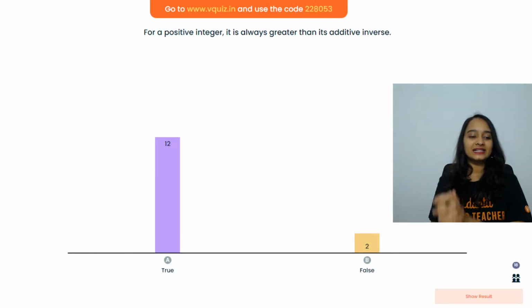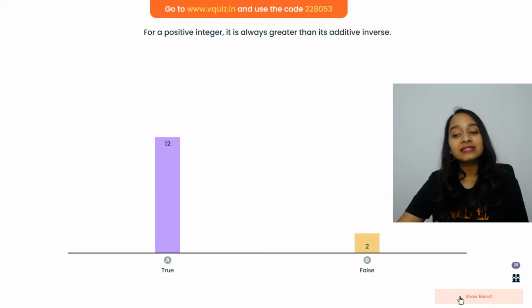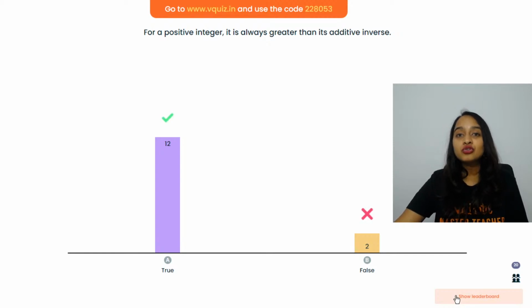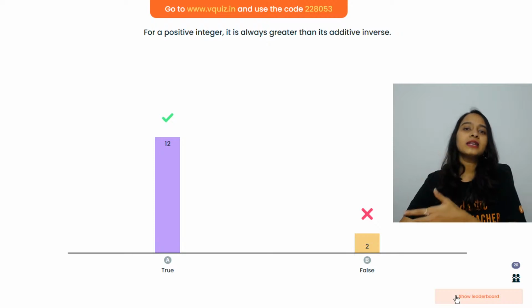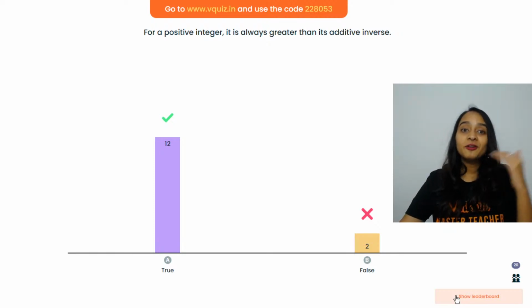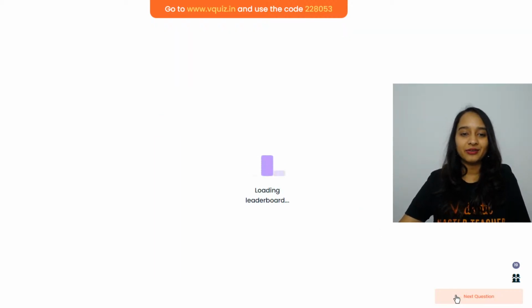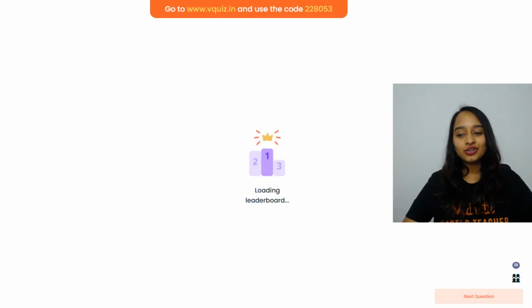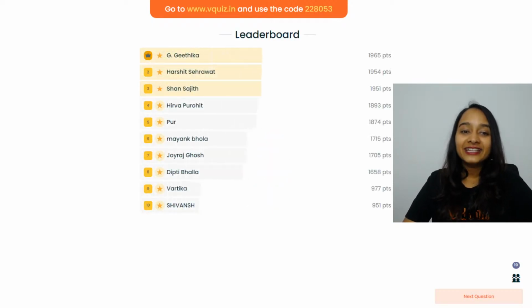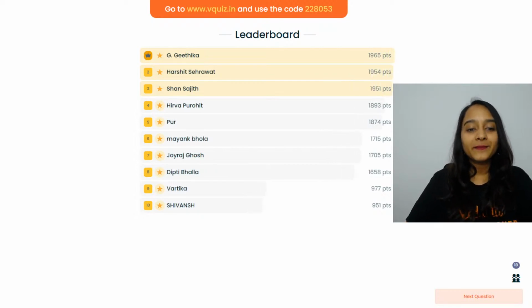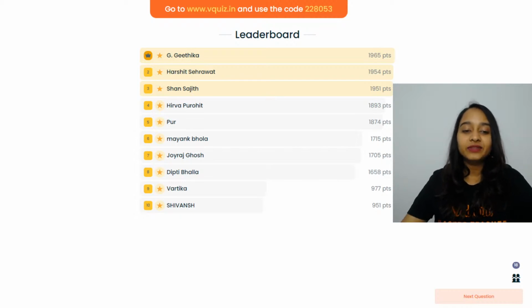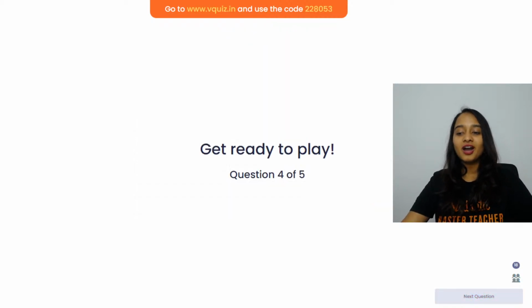And that is a time up, guys. The statement here is true. If I give you 7, what is the additive inverse? -7. So positive 7 will always be greater than the negative 7, right? So the statement here is true. And we have Geetika, Harshit, Shan in the top 3. Then we have Hriva, Par, Mayank, Joyraj, Deepti, Vartika and Shivansh.